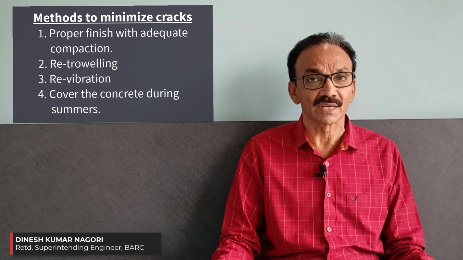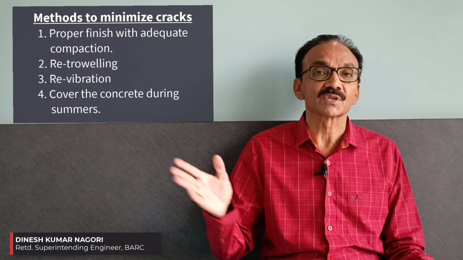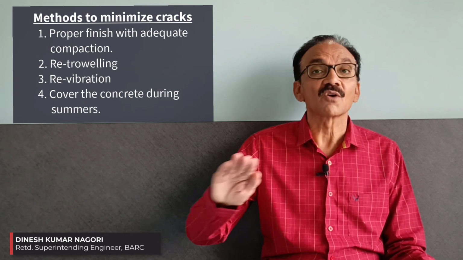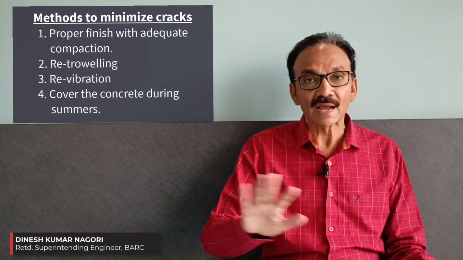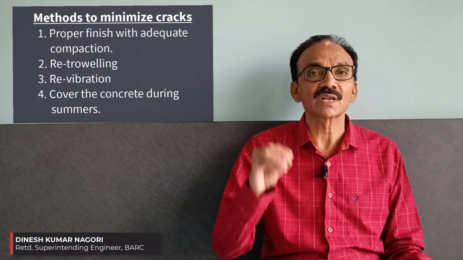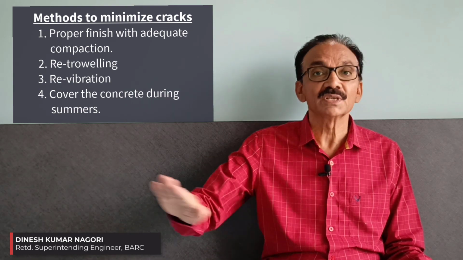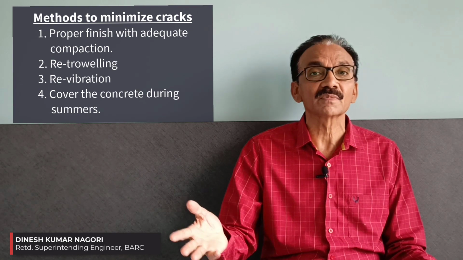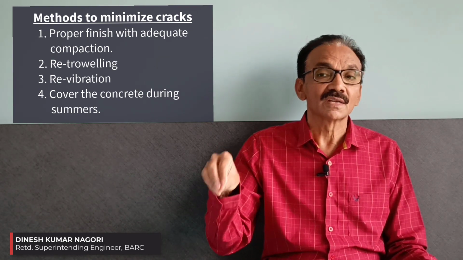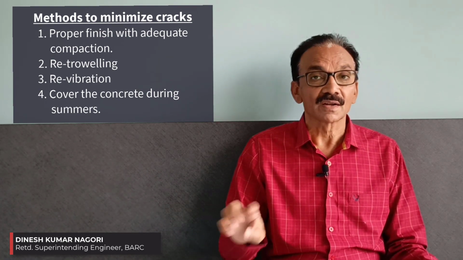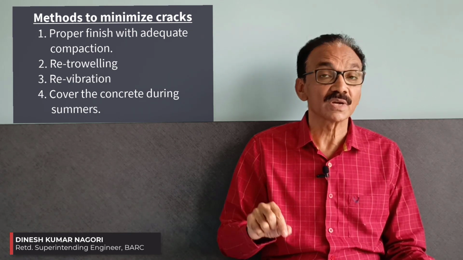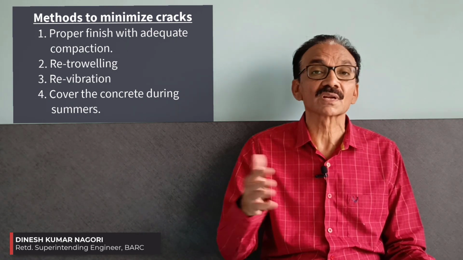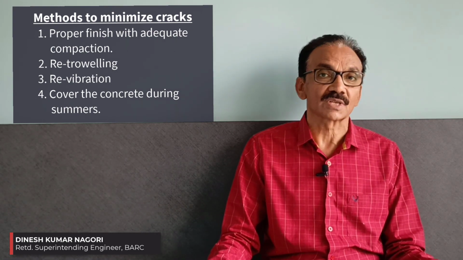Suppose cracks are appearing at the site, say after setting, say 1 hour, 2 hours, you should observe. So what we can do is the retroweling. That is one method. So cracks will disappear. If needed, you can add some cement slurry and then do the retroweling. So you can cover those cracks. Then second time, even if some cracks are there, it will be definitely less than the previous one. Another is, if the concrete is still green, you can revibrate it for some time. So depending on the site and based on your field experience, you can do those types of things.